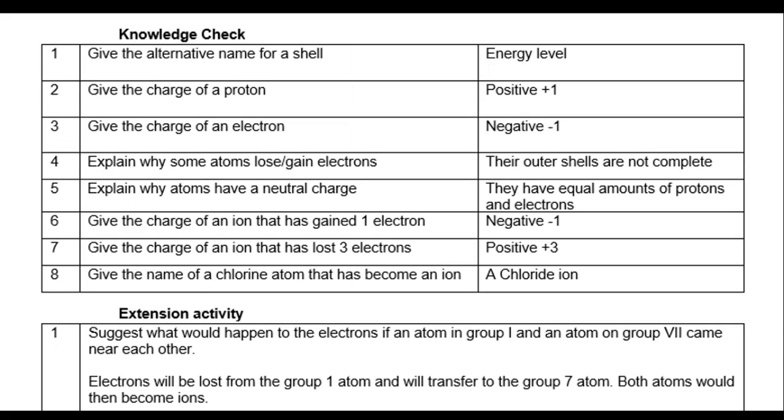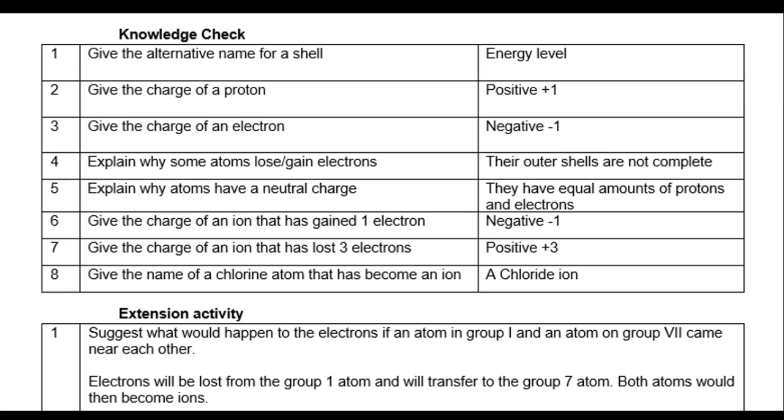So here are the answers. The alternative name for a shell is energy level, with the highest energy level being the outer shell and the lowest energy level being the one closest to the nucleus. The charge of a proton is positive 1. The charge of an electron is negative 1. The reason why some atoms lose or gain electrons is because their outer shells are not complete. They are incomplete, so they need to either lose or gain electrons to have a full outer shell.